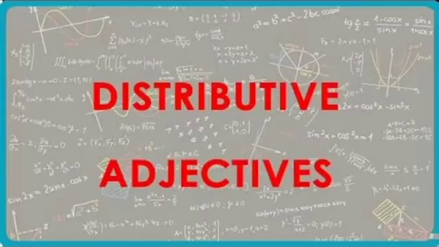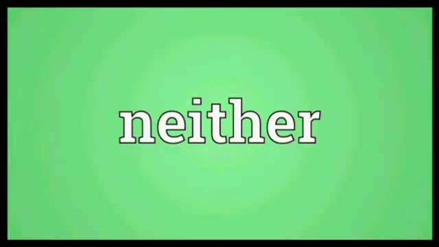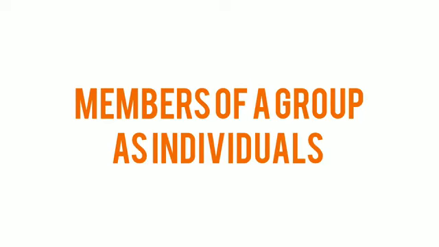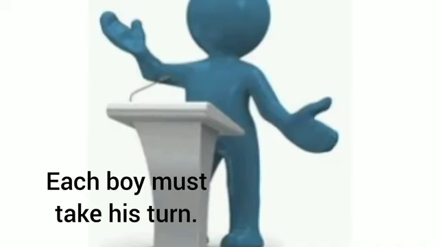Distributive adjectives. Words like each, any, both, every, either, neither, etc. are distributive adjectives. They refer to members of a group as individuals. For example, each girl must bring her own water bottle. Neither of them got majority. Another example, each boy must take his turn.